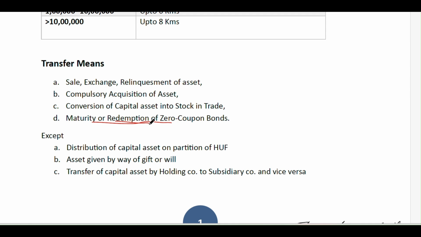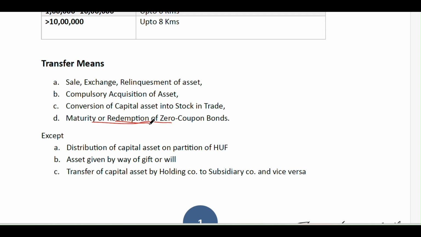What is a zero coupon bond? If any company issues a zero coupon bond, it will collect an amount which is less than the face value and redeem it at more than the face value, like redeeming at a premium and issuing at a discount. In a zero coupon bond, there is no coupon, that is, there is no interest on that bond.